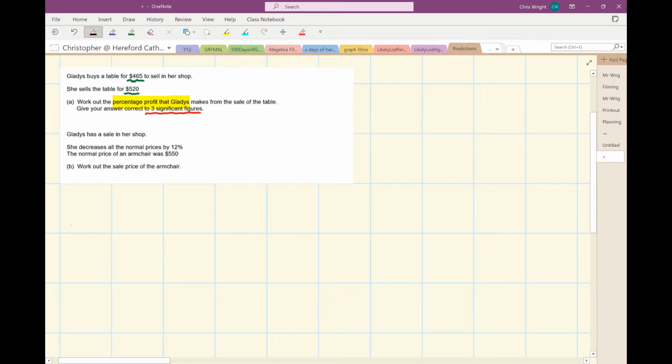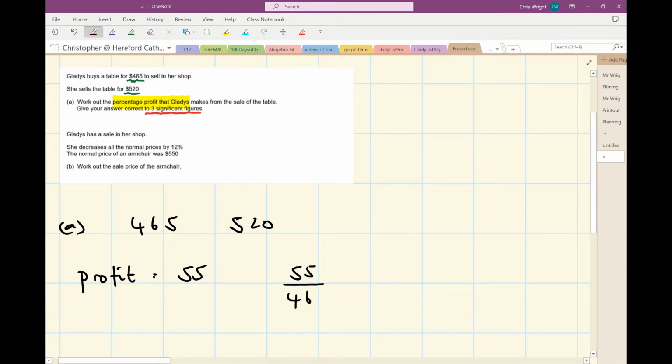Right. So she buys for $465 and she sells for $520. So let's work out the profit she makes first. 520 minus 465. She makes $55 profit. So to work out the percentage profit, I'm going to put the profit over the original and multiply by 100.